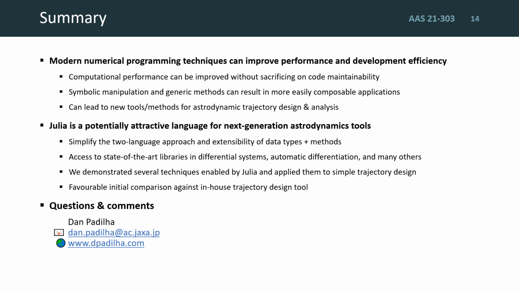So to summarize, we find that modern numerical programming techniques can help improve the performance and code development efficiency of astrodynamics applications. Through symbolic manipulation and generic methods, we can more easily achieve composable functionality that may lead to new tools or methods for astrodynamic design and analysis. We found that Julia is a potentially very attractive language for these next-generation tools, thanks to its simpler approach, extensibility, and access to state-of-the-art libraries in differential systems, automatic differentiation, and so on.